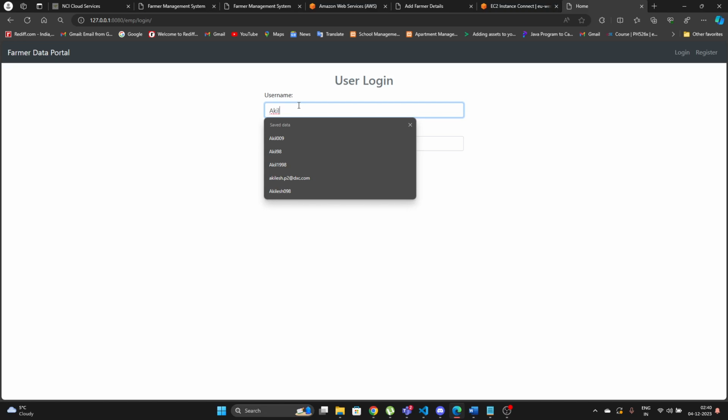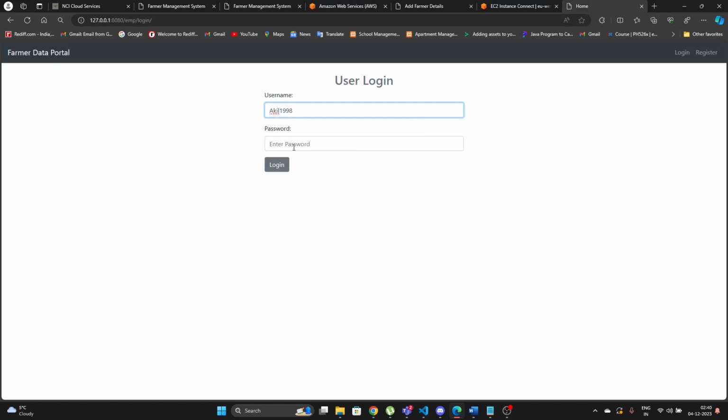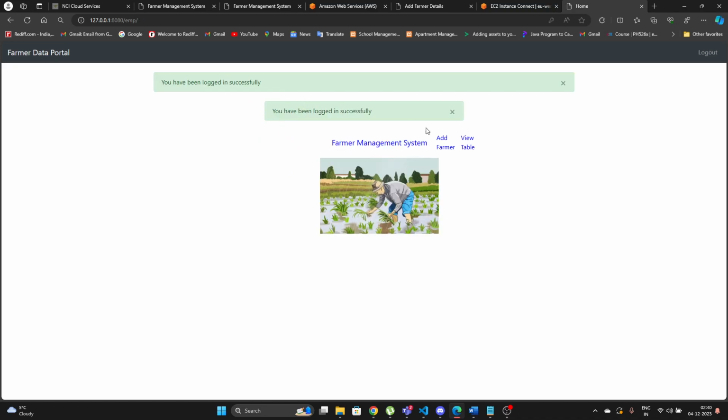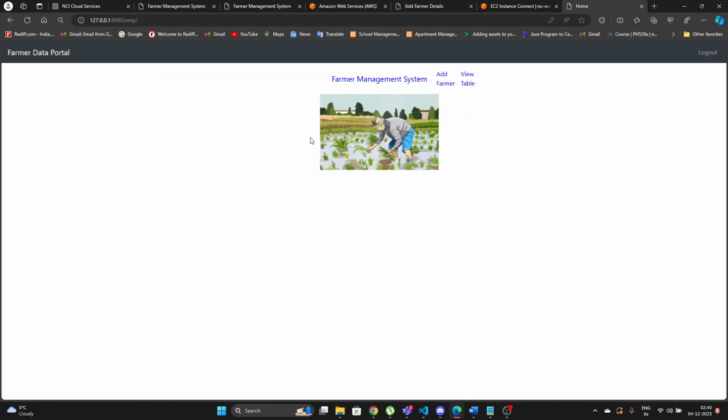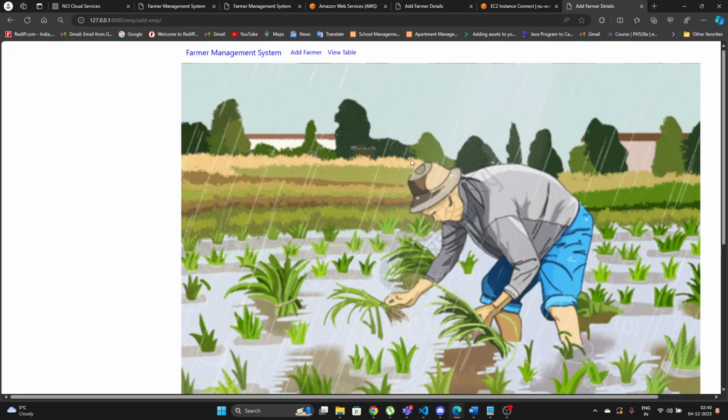I'm just gonna enter it as Akhil 1998, which I've already created, and I'm gonna give a password which I've already created. So once it logs in, it directly gives a pop-up showing that I've been successfully logged in, and this would be my simple farmer management system with an image over here, which is a GIF image which is implemented. And now I'm just going to add a farmer.